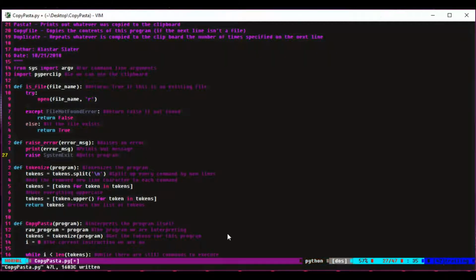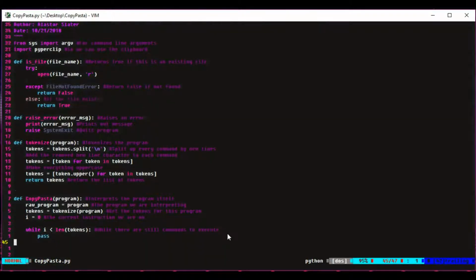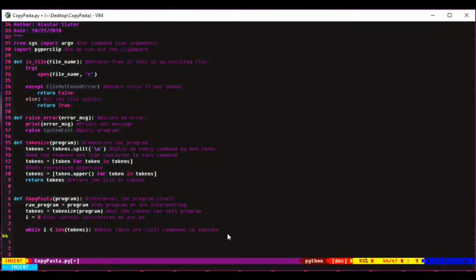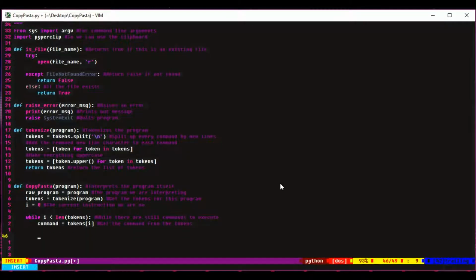Alright, I then enter in the while loop that's inside of the CopyPasta function, I make a variable called command. This is just going to be basically the current command that we're looking at, that we're going to execute. And we get that command by using I as an index inside of tokens, which is a list of each command. I then get rid of all white space around our command, and later I will convert the command into uppercase and then get rid of all white space around it.